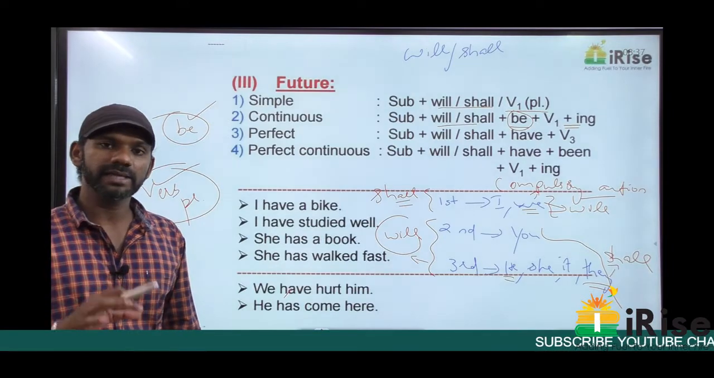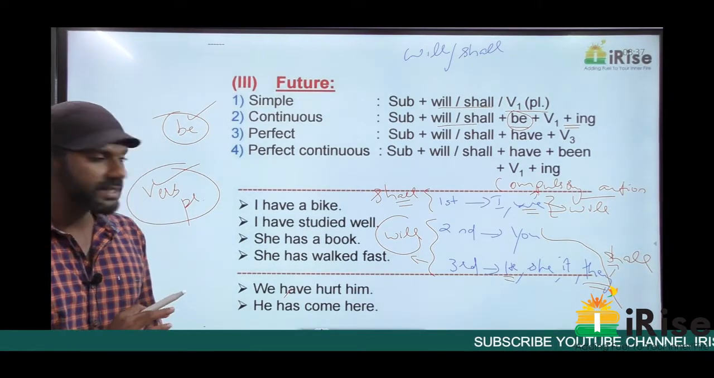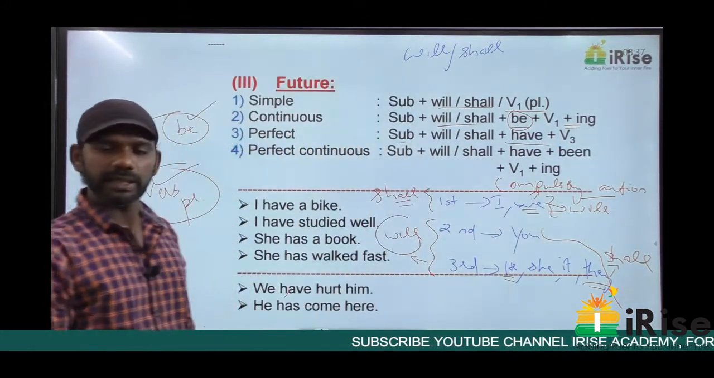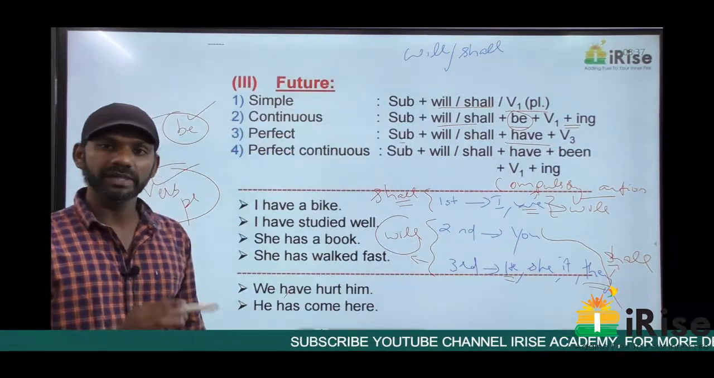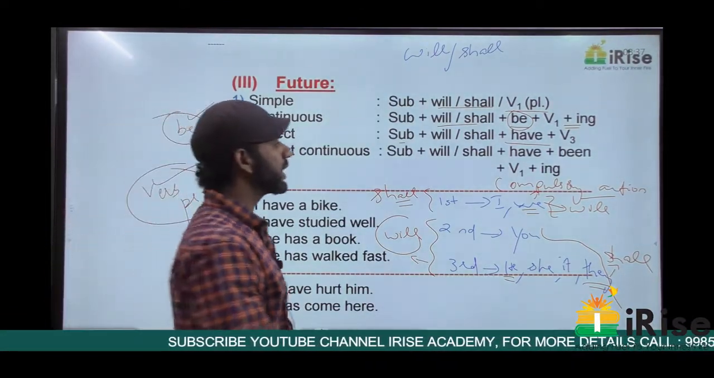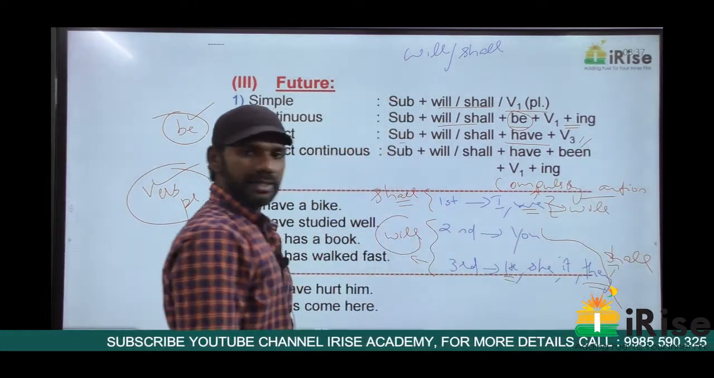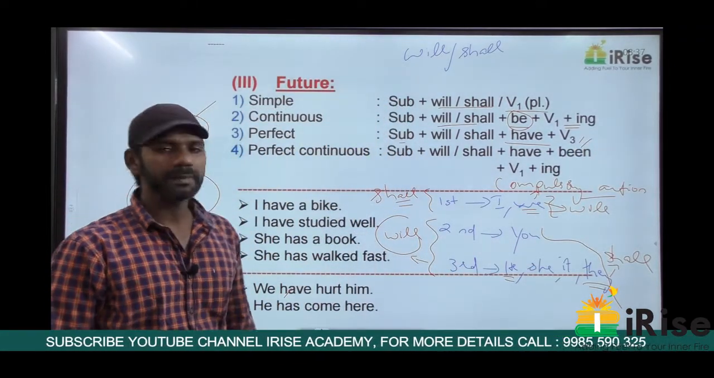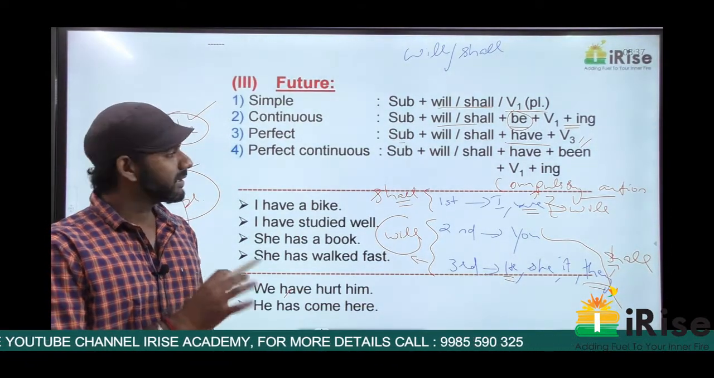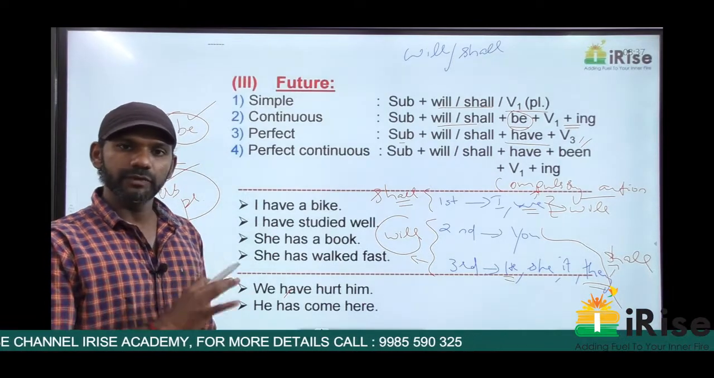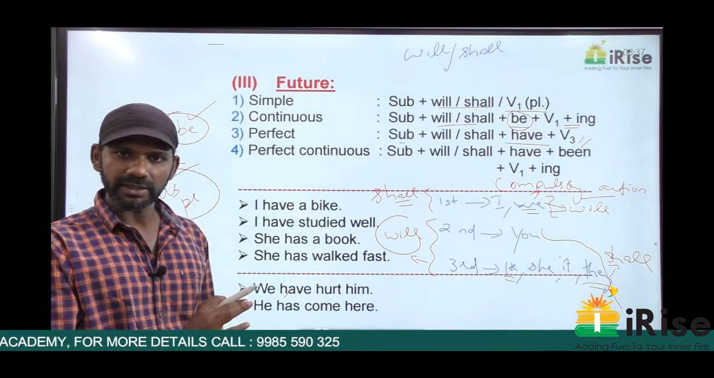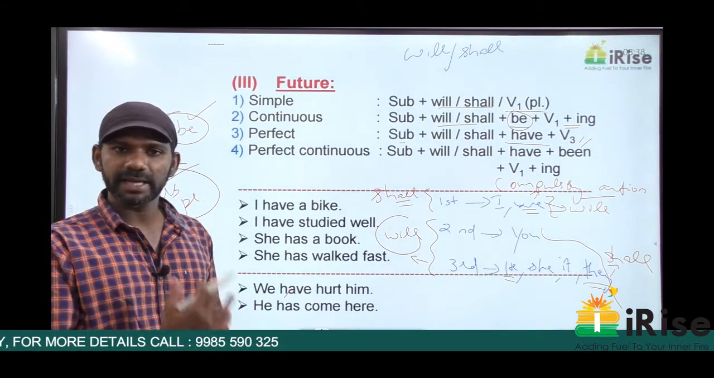Has is singular, so has will not come in the future tense. It must always be have. That means no matter whether the subject is singular or plural, in the future perfect tense, it must always be have. And perfect, I told you in every perfect tense, V3 must be there. So the future perfect structure becomes subject plus will or shall plus have plus V3. Will or shall must be there because it's future. Future perfect means always think about have, only have. And as it is perfect, it must be V3. So subject plus will or shall plus have plus V3.